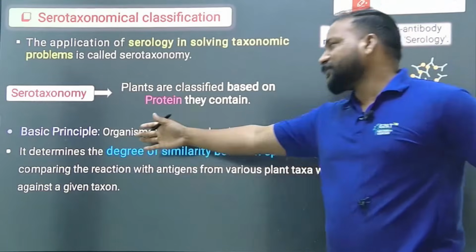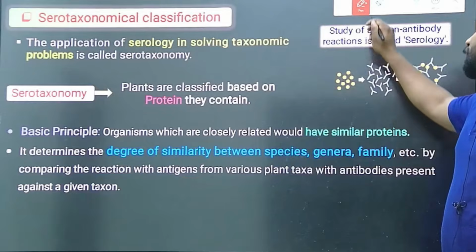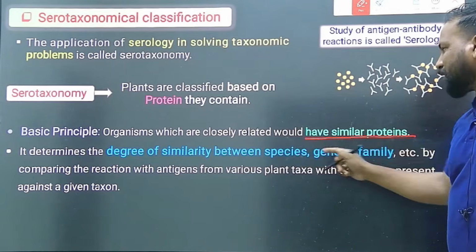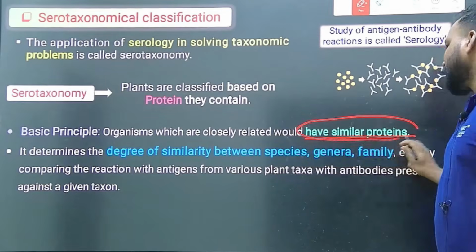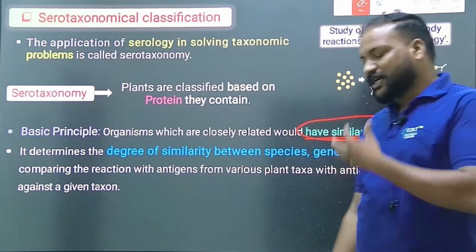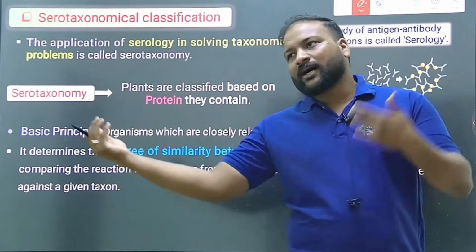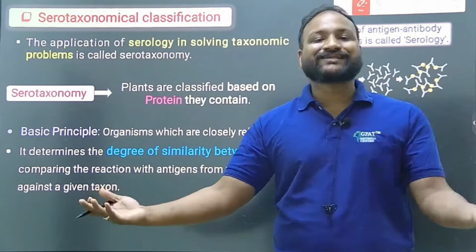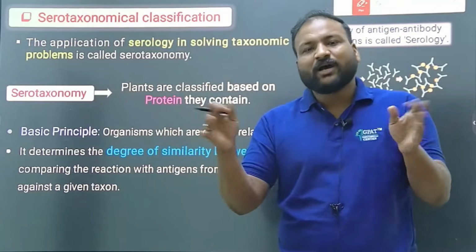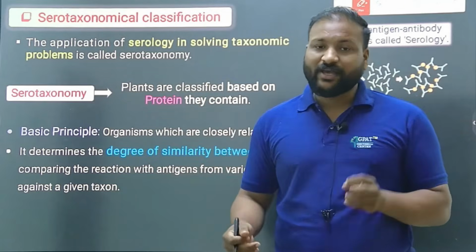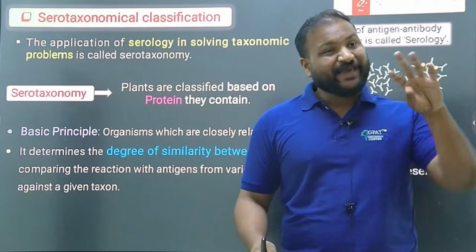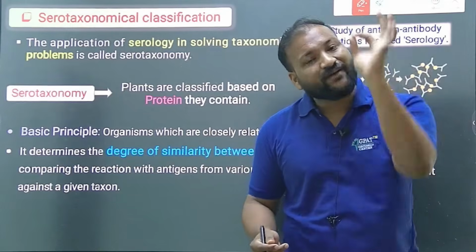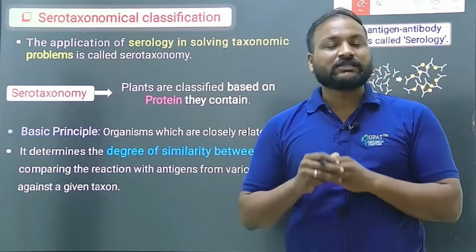Clear? So here, all the organisms which are closely related would have similar proteins. Which means if two families, maybe Apocynaceae or Acanthaceae, are having the same properties, morphologically similar, with the same type of flowers, same color of flowers, which means they are closely related, definitely they would have the same proteins. That is the same phenomenon.